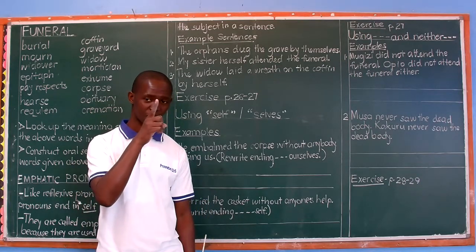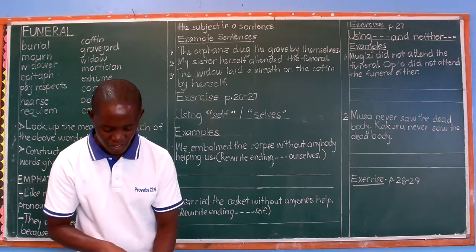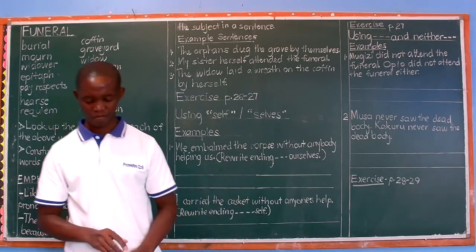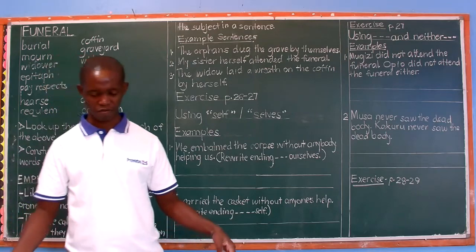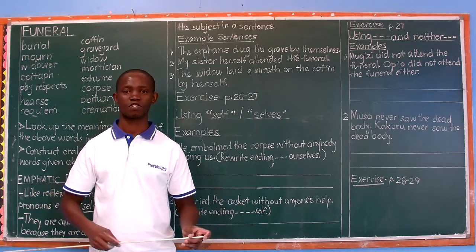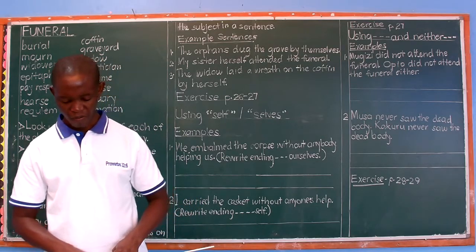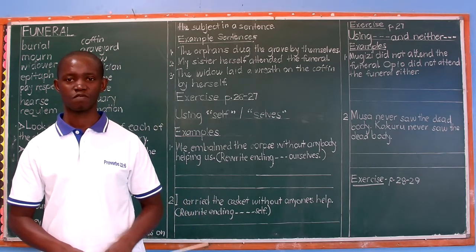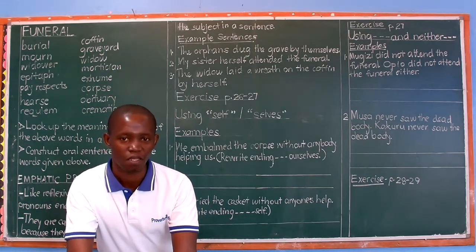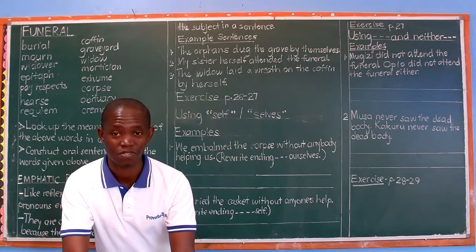When we begin with despite, just like you see in spite at the beginning, we need a comma to separate the 2 clauses. Yes, we need a comma after the first clause. So we are saying, despite the fact that Chigozi is a friendly person, he does not attend funerals.